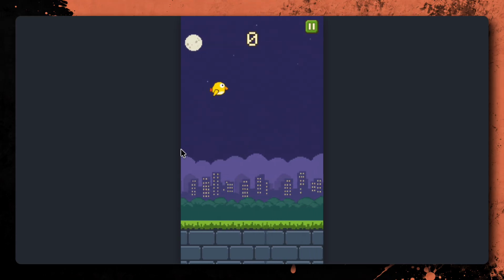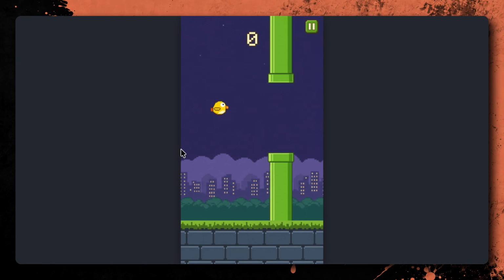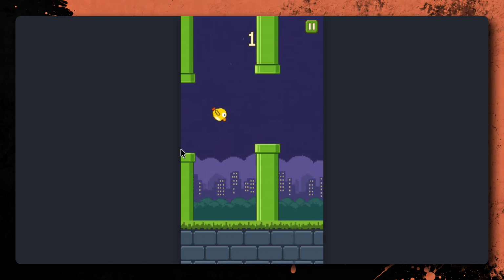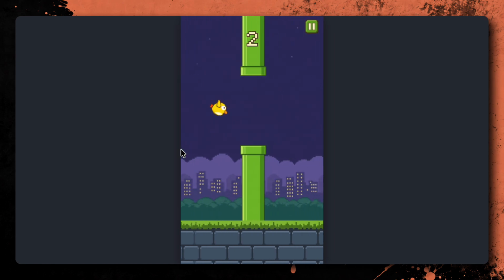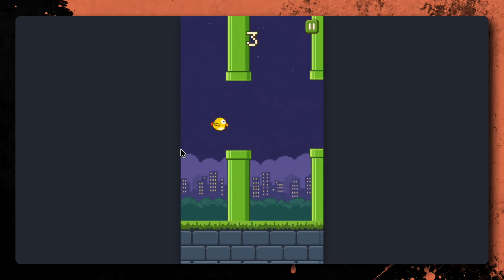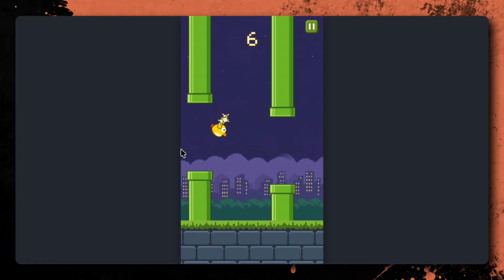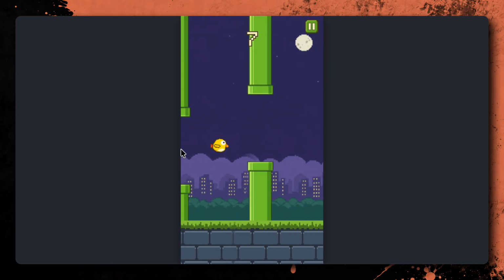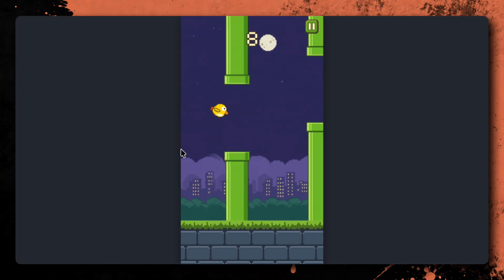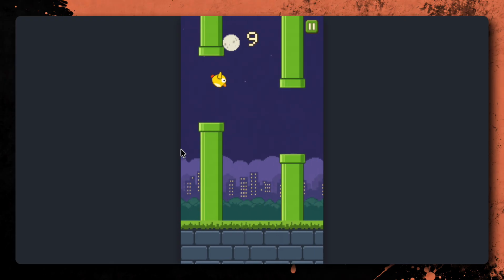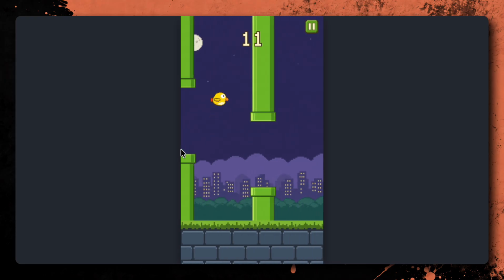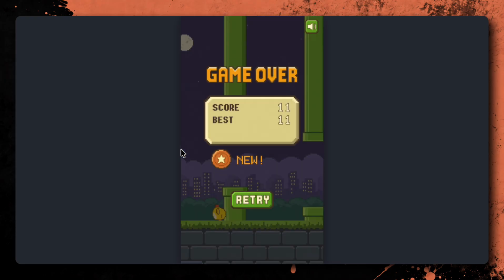When I start the game, the controls feel immediate and responsive. The character moves through its different wing frames, tilts based on its vertical movement, and leaves a small particle effect after each input. The score updates at the top, and we also have a pause button available during the run. The environment works really well with the generated assets. The nighttime city, layered clouds, green pipes, and stone and grass ground all feel visually connected.